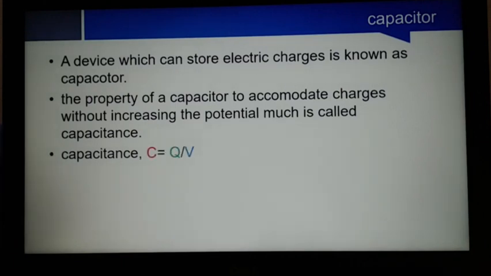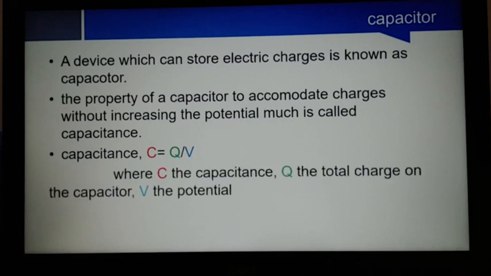Capacitance is given by C is equal to Q by V, where C is the capacitance, Q is the total charge on the capacitor, and V the potential. From the equation it is clear that when V is minimum and Q is maximum, C will be maximum. So a good capacitor is a device which can store electric charges without increasing its potential much.